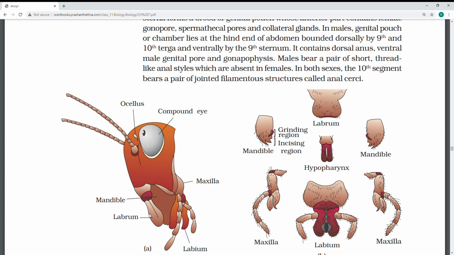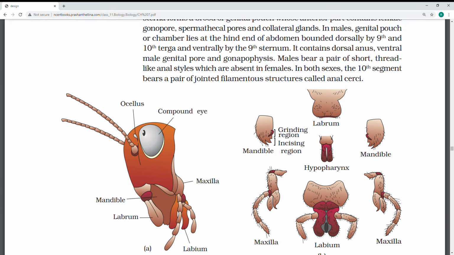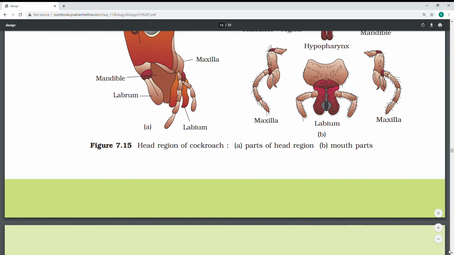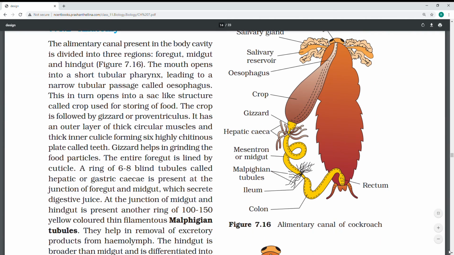the mouth, and how we have the labrum present. The appendages are called maxilla, labium, and parts of the head region. See the anatomy of the digestive system, which they have beautifully arranged. So now we will see all the parts of that.